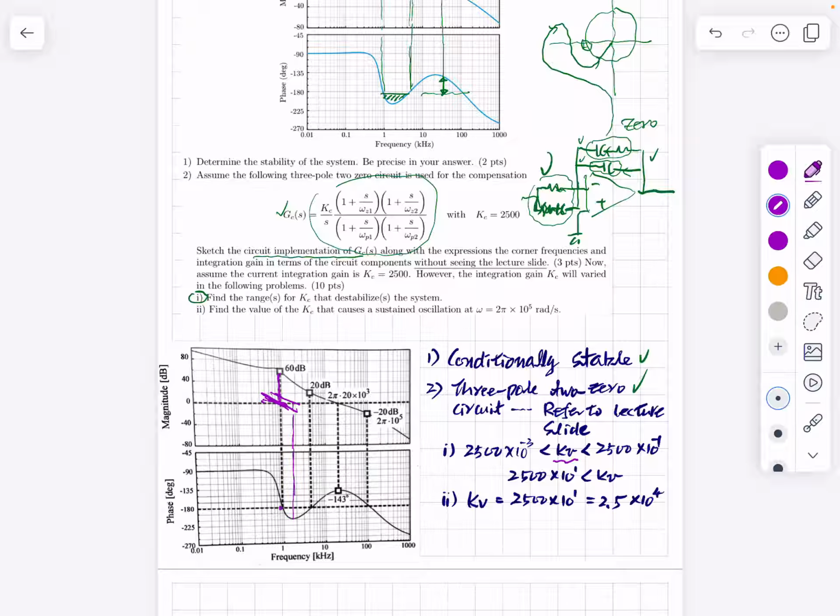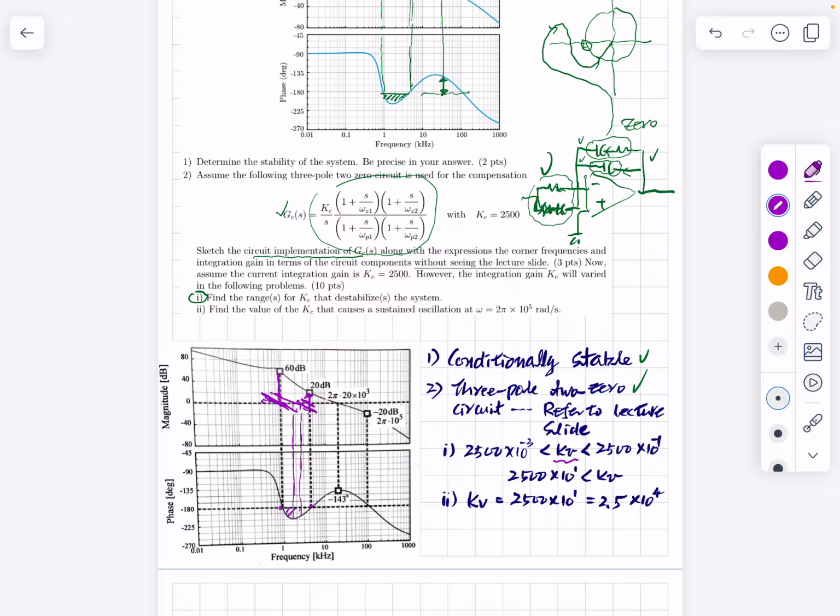Okay, and at this point we have a 20 dB difference. So if this is decreased by 20 dB, then the crossover will occur here. So it hits this point and the system becomes marginally stable. If it reduces further like this, then the crossover occurs here and the system becomes unstable because the phase becomes less than -180.